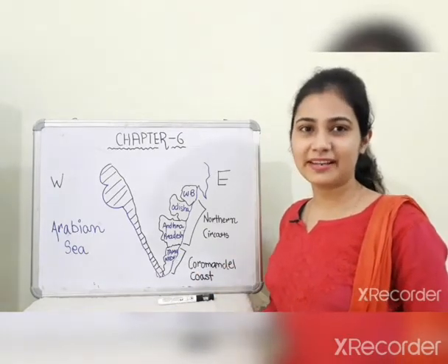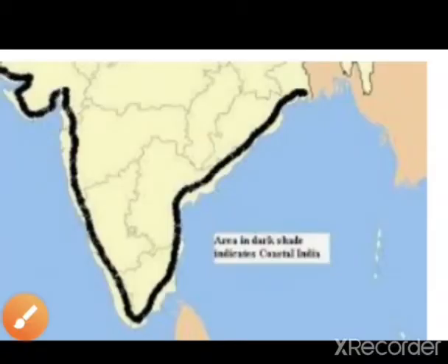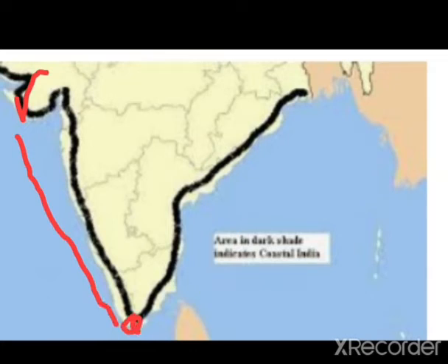Let's take a quick recap. India is fortunate enough to have a long coastline. The black portion in this map is showing you the coastal plains of India. It starts from Rann of Kutch in Gujarat and moves down towards the south. The southernmost tip of India is known as Kanyakumari. From Kanyakumari, it moves upward to the West Bengal.